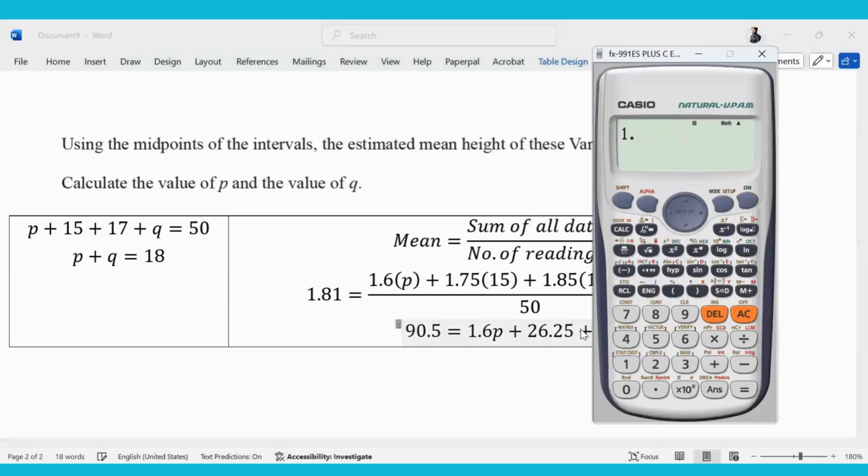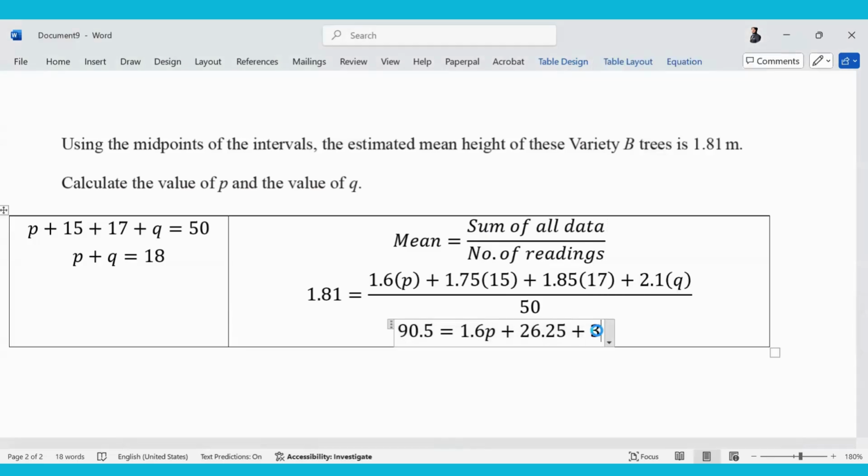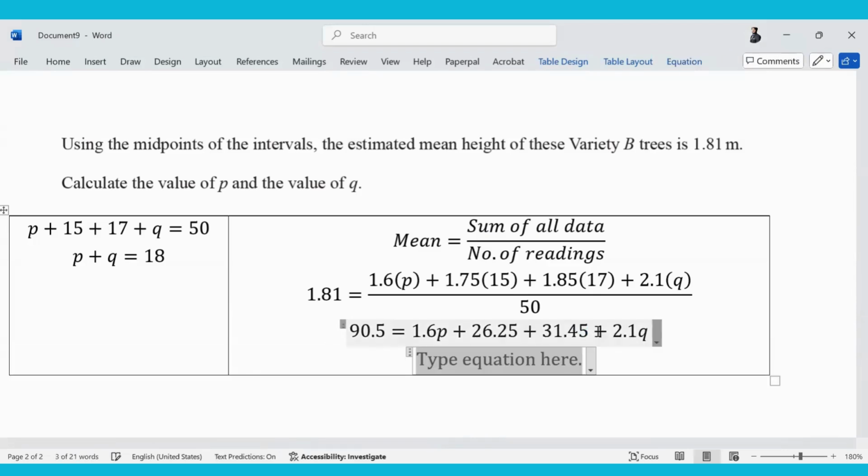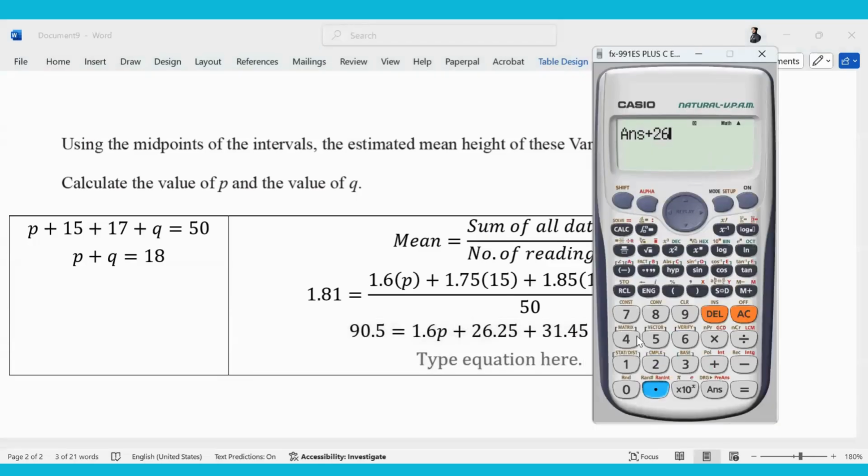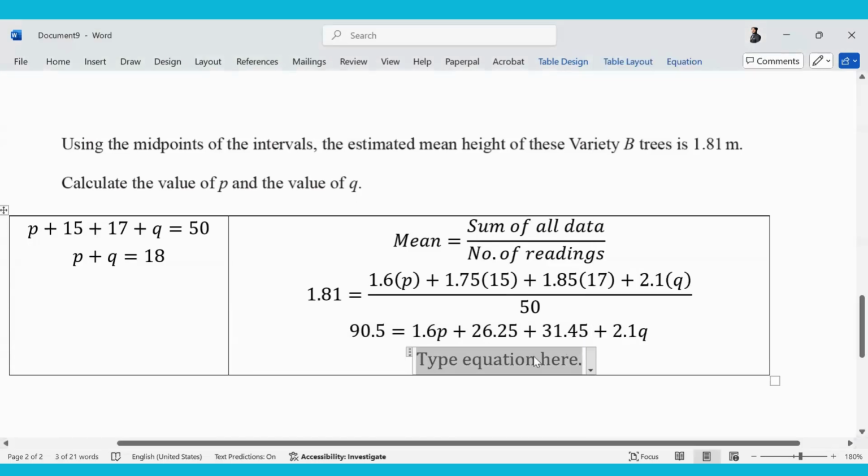Then 1.85 times 17, which is 31.45. Again, I will tell you to do it on your own because I'm not too focused on the values. So if I simplify this, 31.45 plus 26.25 is 57.7.